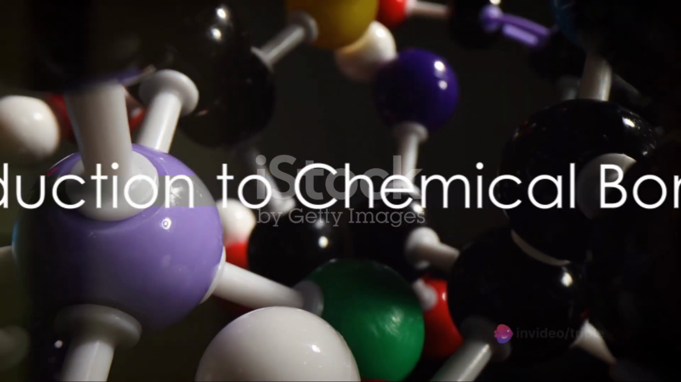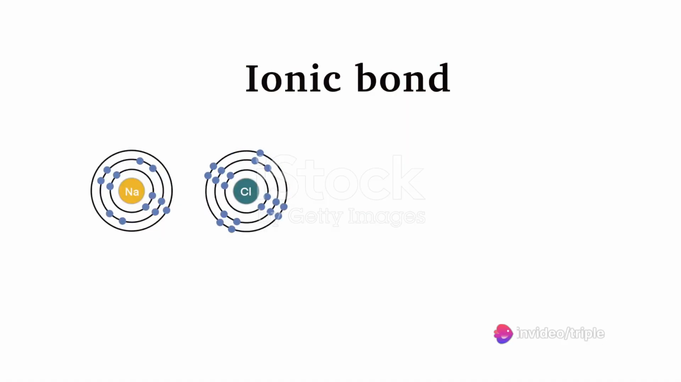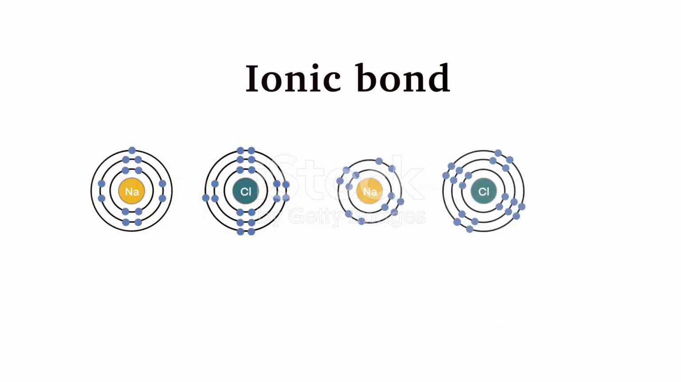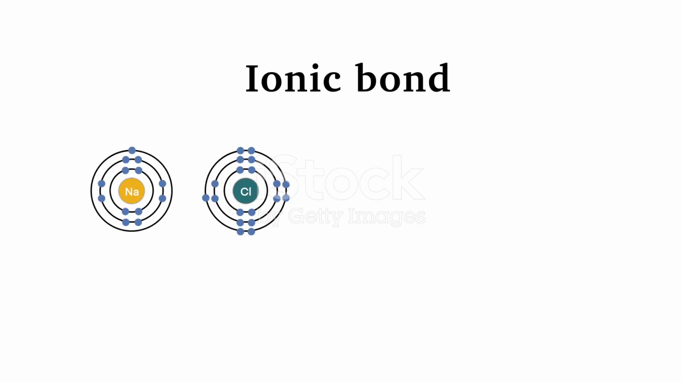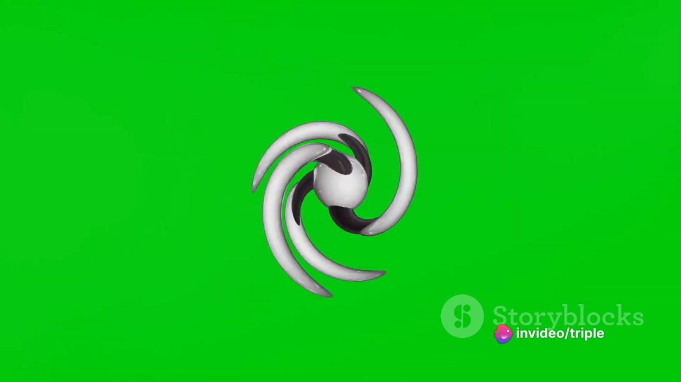Have you ever wondered how atoms form molecules and compounds? Well, it's all about chemical bonding, a fundamental concept that explains how atoms come together to form molecules and compounds. Imagine atoms as social beings. They bond to achieve stability, similar to how we form relationships to create a balanced life.